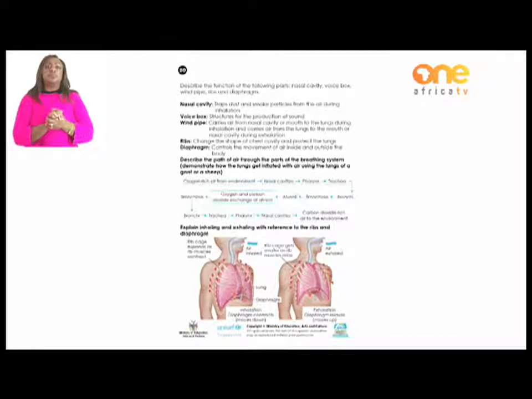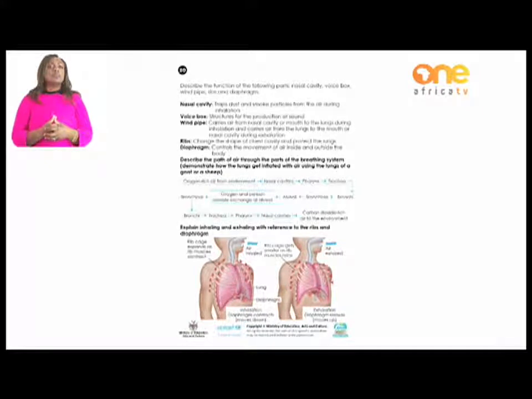I hope you have an understanding now of the functions of those parts. We are moving on, same page, which is 20. Now, as we have looked at the main parts of the breathing system and their functions, we are looking at how those parts of the breathing system work together, at how air moves from outside our body until it goes inside our body, until the point of us breathing out that air outside our bodies.